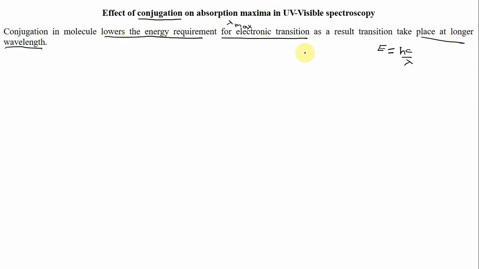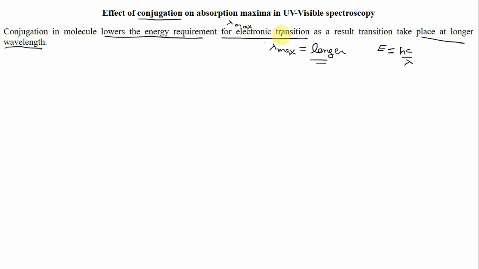So in the presence of conjugation, lambda max always shifts towards the longer wavelength, as conjugation lowers the energy requirement for the particular electronic transition.